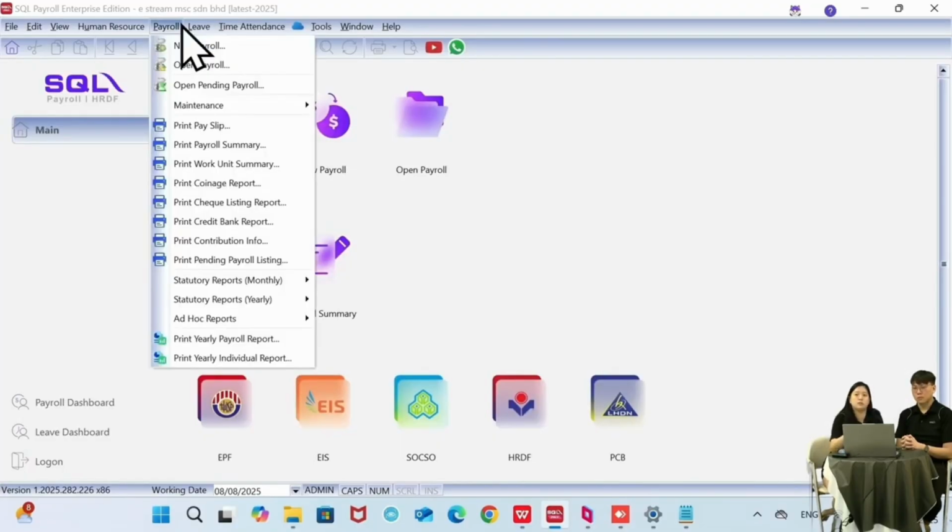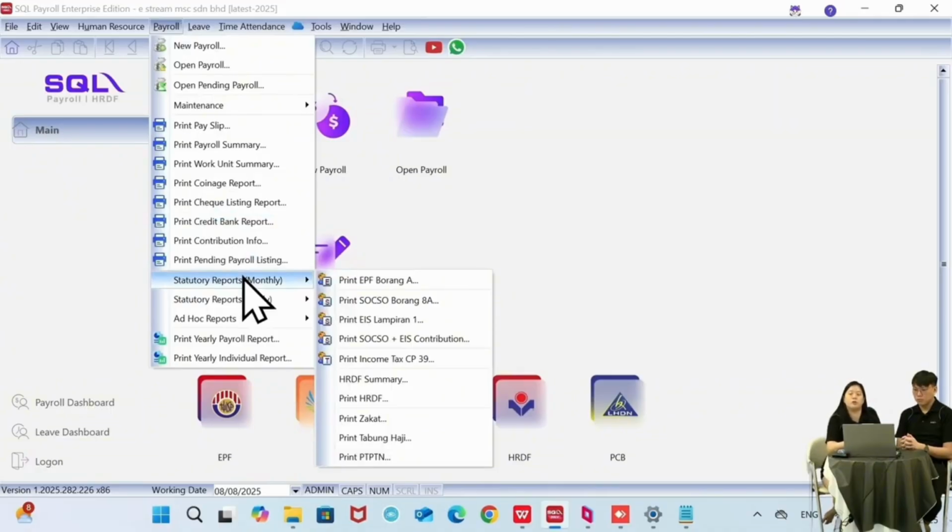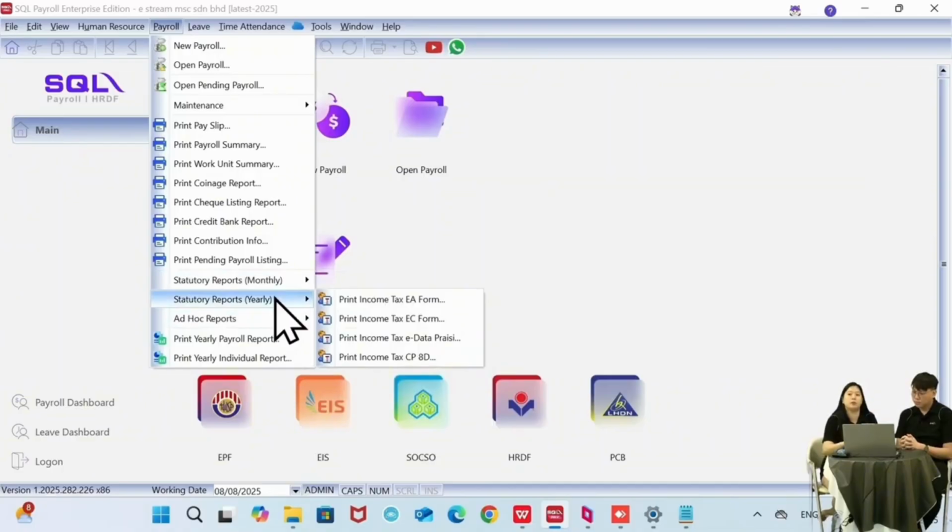Okay, so just now all those reports that we went through are what we call monthly reports, which you'll be using every month. So EPF, SOCSO, EIS, all of these have to be done monthly. It's under the monthly category. And then the next one we have is the yearly report, meaning it's only to be used once per year. So we have the EA form, and then we have the CP8D also.